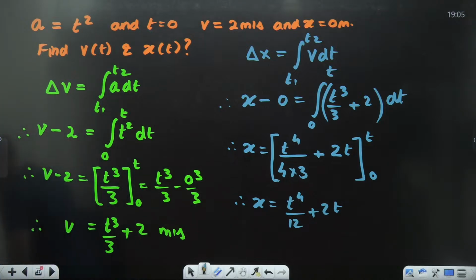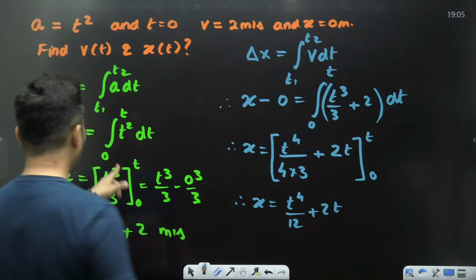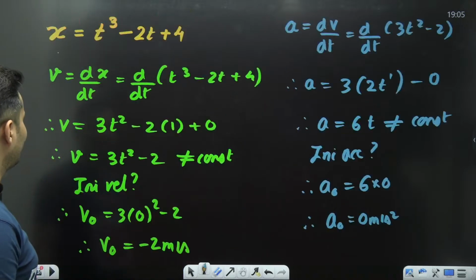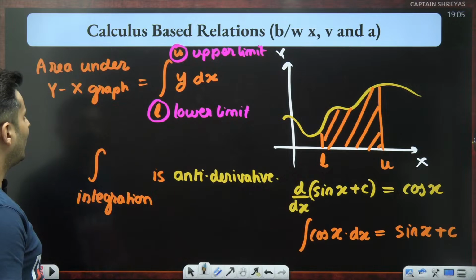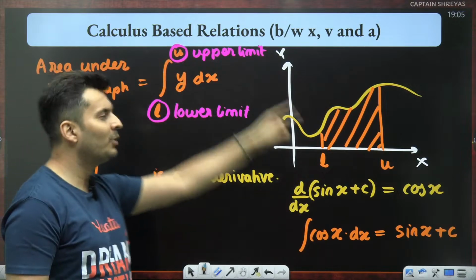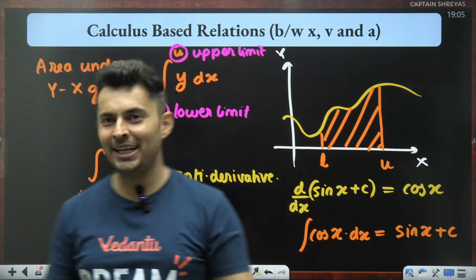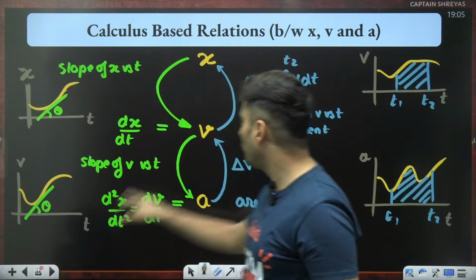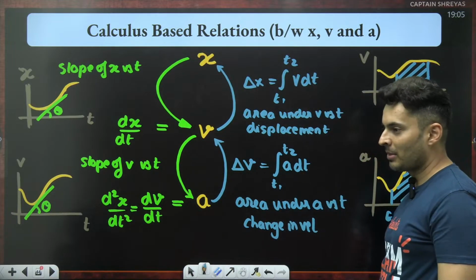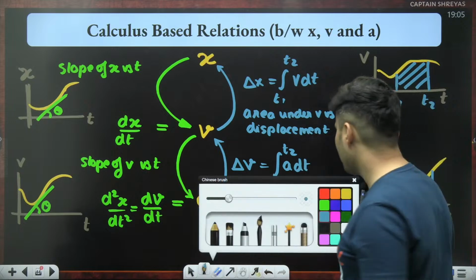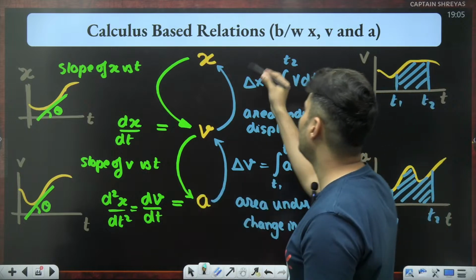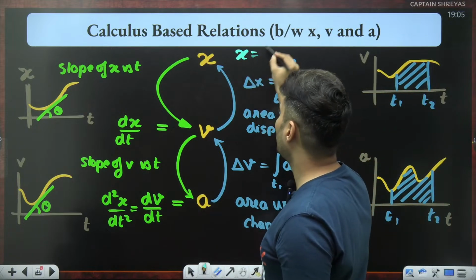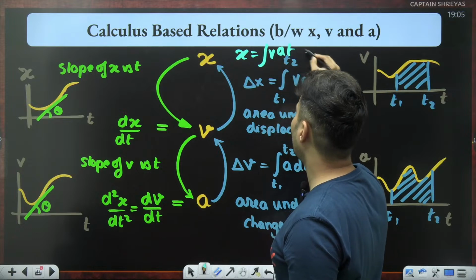Why are we ignoring the constant of integration? Tell me one thing, when you put limits, will you have constants of integration? No, right? That is the reason why I gave you these formulas without the constant. If you write the same formula without the limits, then you will write x is equal to integral v dt plus c.